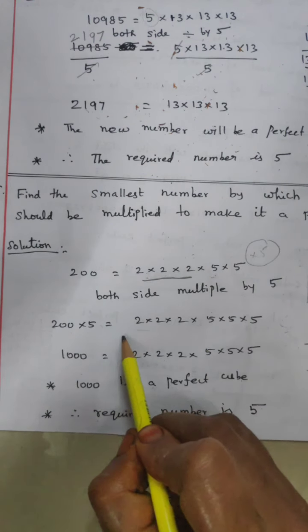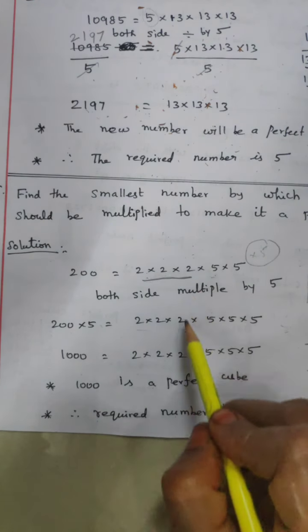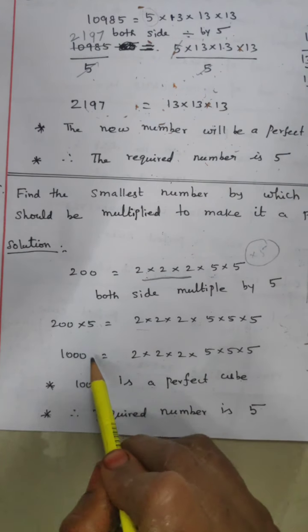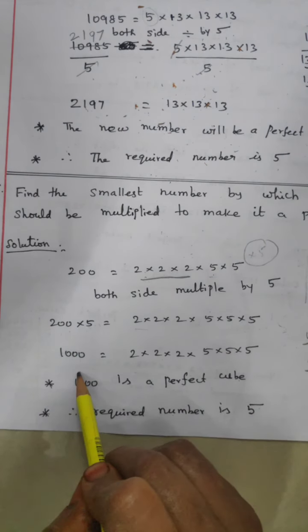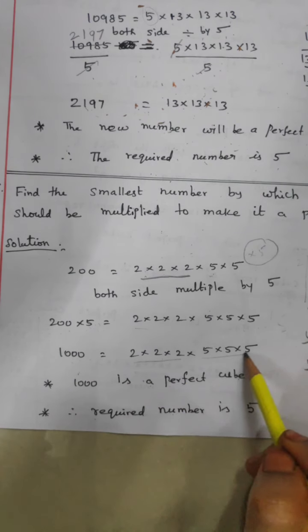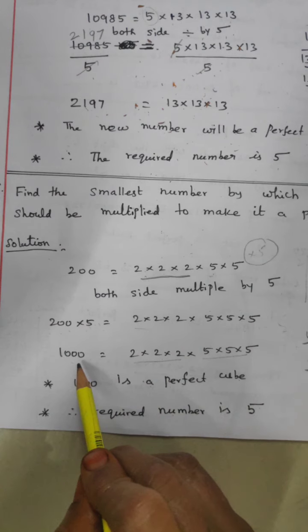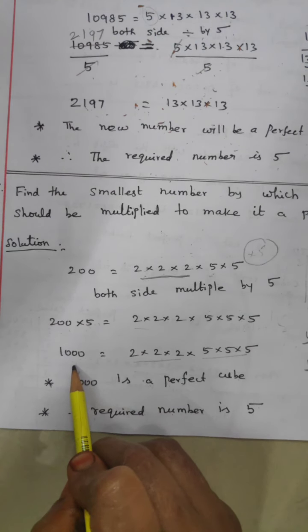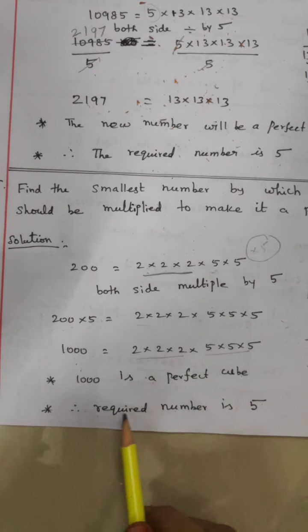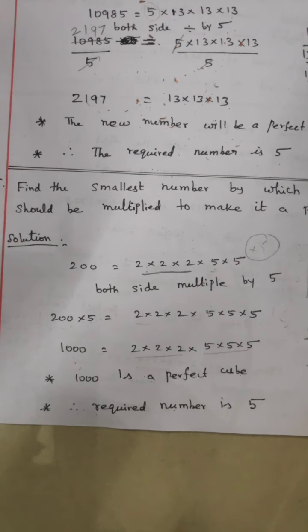200 into 5 is equal to 2 into 2 into 2, 5 into 5, this extra 5, into 5. Right there, 500, 500, 5 2s are 10. Now 1000 is the perfect cube. See there, 3 numbers, 3 numbers. So which number is now a perfect cube? 1000 is the perfect cube. So which number is required there? 5 is needed there. So therefore the required number is 5.